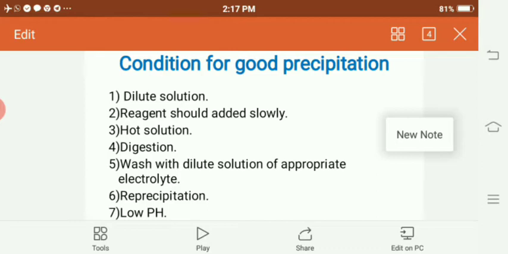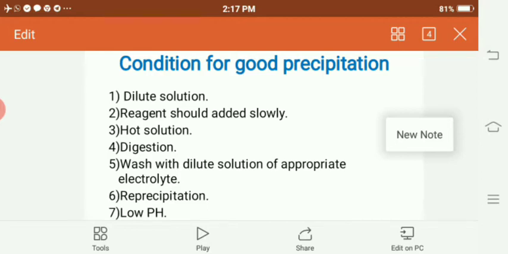Next, the reagent should be added slowly. If we add the reagent slowly, it will keep the degree of supersaturation small and also grow larger size particles. In short, to reduce the degree of supersaturation, we have to add the reagent slowly during precipitate formation.